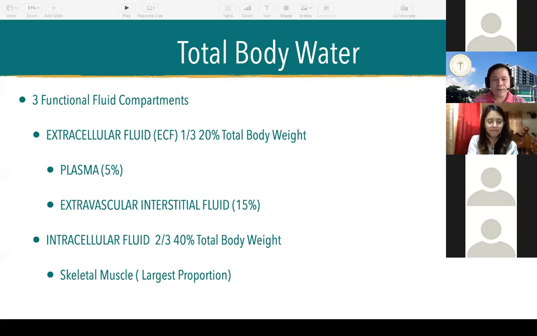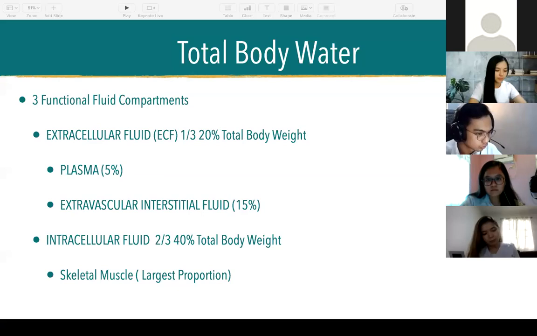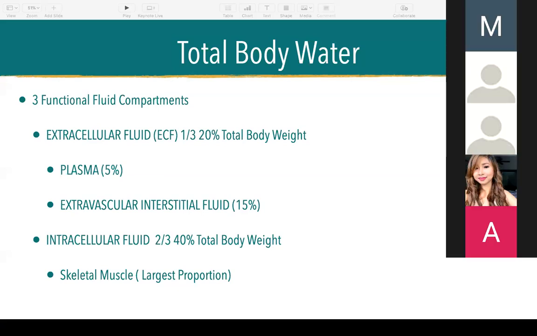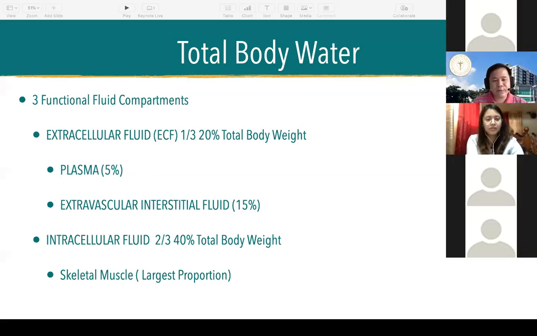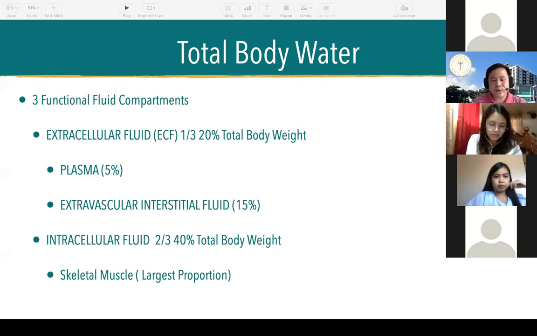There are three functional compartments, so your 60% is divided further. Extracellular fluid is 20%, and intracellular fluid, as we all know from your physiology classes, wherein there's a lot of fluid inside the cells, consists of 40% of your total body weight. Furthermore, the extracellular fluid can also be divided into plasma and extravascular interstitial fluid by 5 and 15% respectively. Okay? So, knowing that,